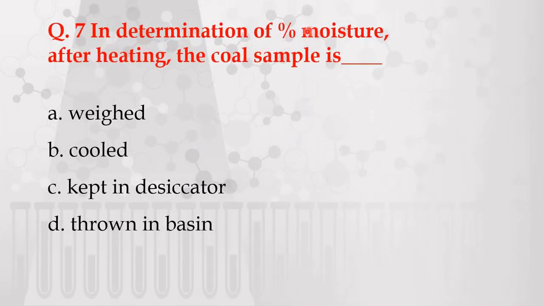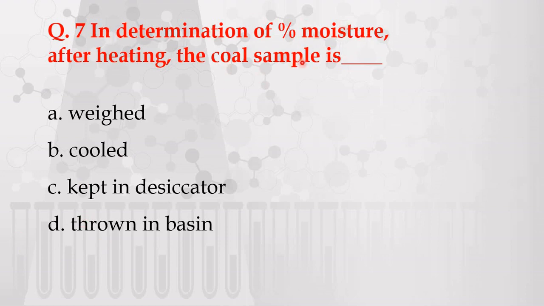Next question. In the determination of percentage moisture after heating, the coal sample is, the options are given: A. Weighed, B. Cooled, C. Kept in desiccator, D. Thrown in basin.